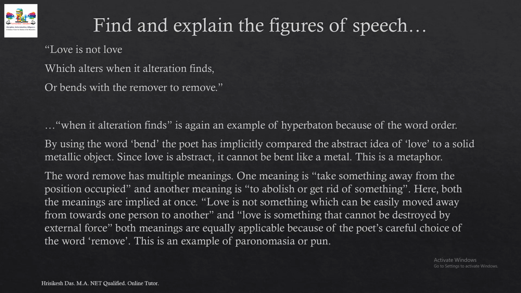By using the word bends, he is comparing it to a metal and telling that love is not like a metal. So he is implicitly comparing. There is no sign of comparison, of course. There is no point of comparison explained. And of course, this is a metaphor.